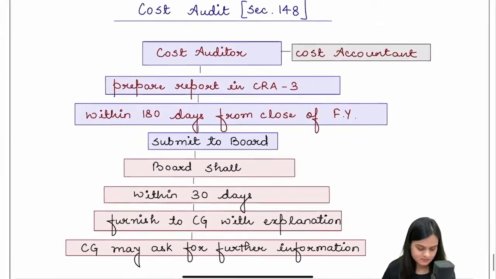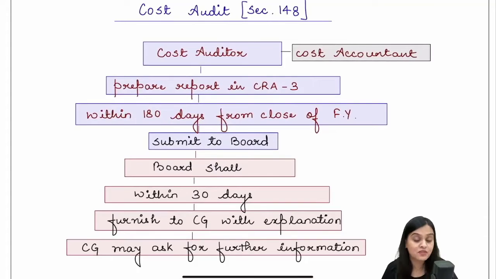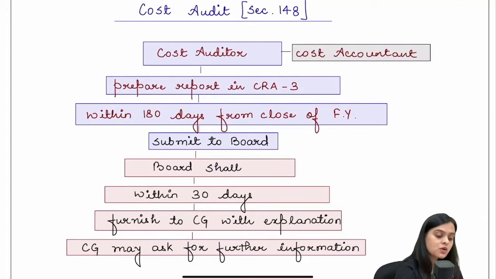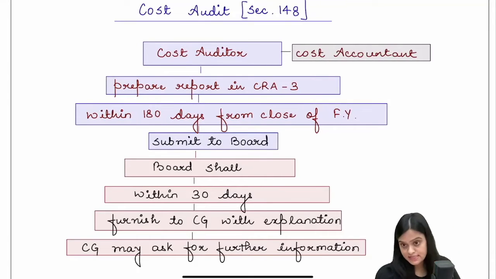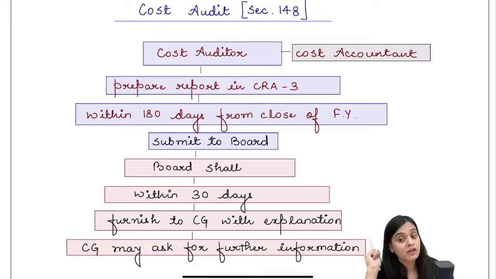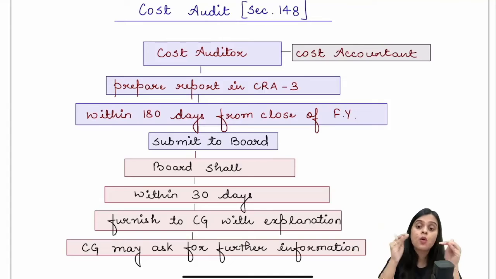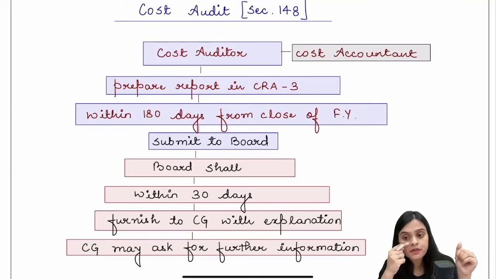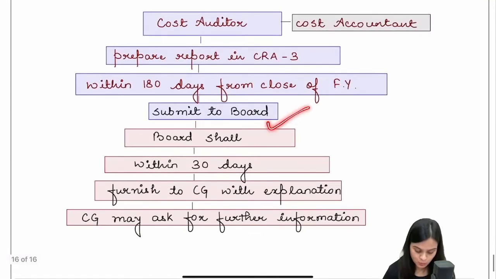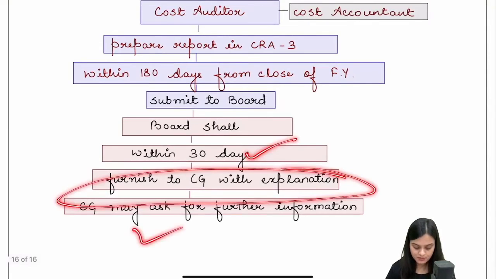Now the last section, section 148, cost audit. Cost audit is not mandatory in all cases. It is only mandatory for certain types of companies. Which types of companies? The companies which are involved in manufacturing, so they have to maintain cost records. The companies which are prescribed to maintain cost records also have to hire a cost accountant to do the cost audit. They will prepare the report in CRA 3 within 180 days from the close of the financial year and give it to the board, and the board shall furnish it to the central government with explanation.